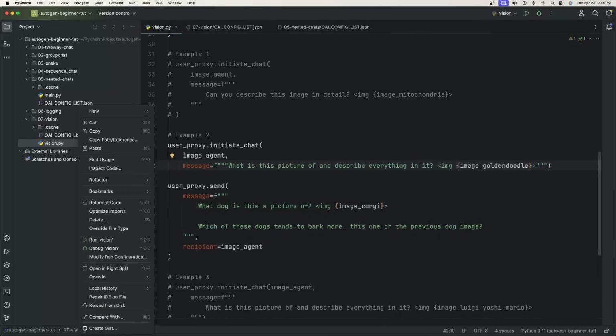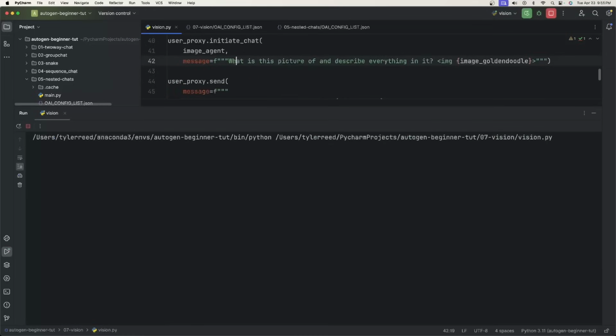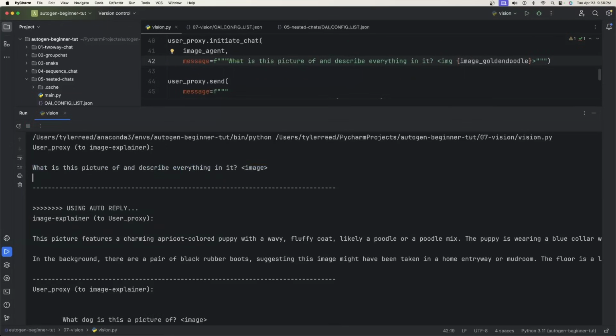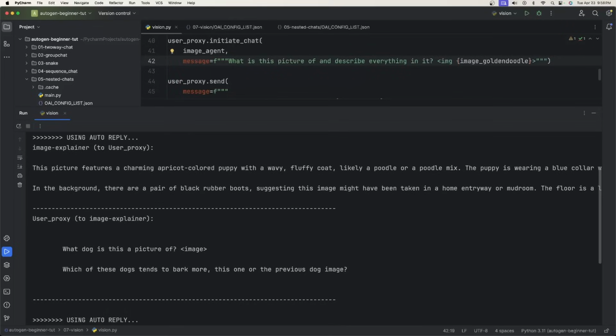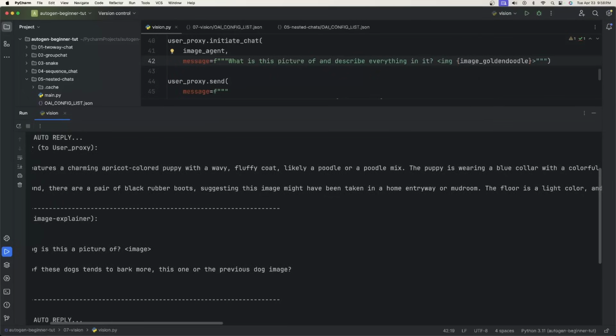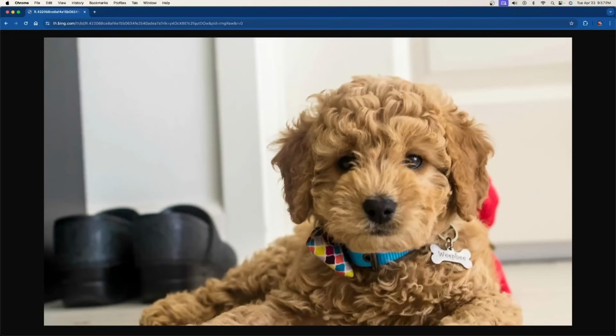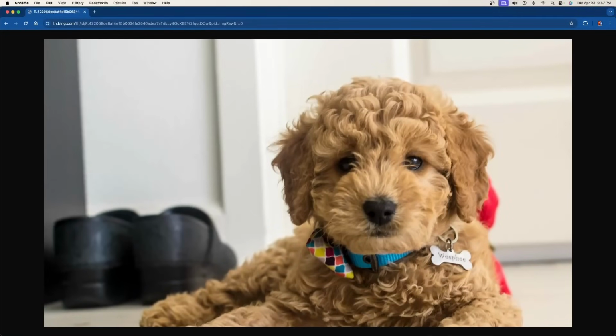So go ahead and right click vision.py and click run. We ask it the first question, which will be the image of the golden doodle, and it'll answer that first. Okay, so the image explainer says, this is a picture of a charming apricot colored puppy with a wavy fluffy coat, likely a poodle or a poodle mix. Well, I know it's a golden doodle. Okay, and there is the image of the golden doodle. Yeah, it kind of has a blue color there.